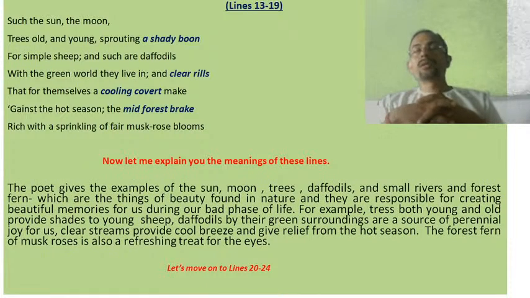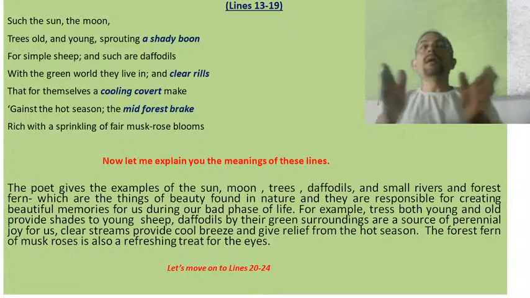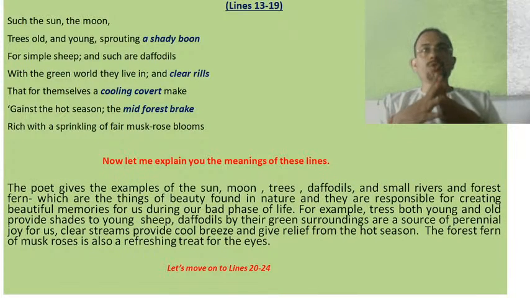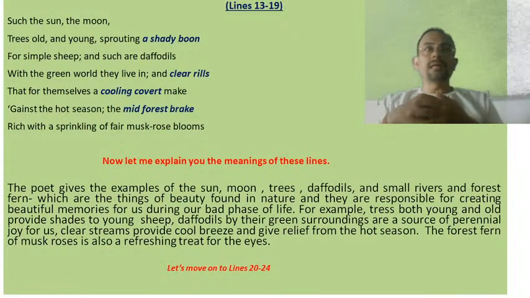So the poet in this poem appreciates all those things which are things of beauty, and he says that a thing of beauty is always a joy for us. Why? Because it helps us to sustain our life, in the sense that it helps us to move along with life.